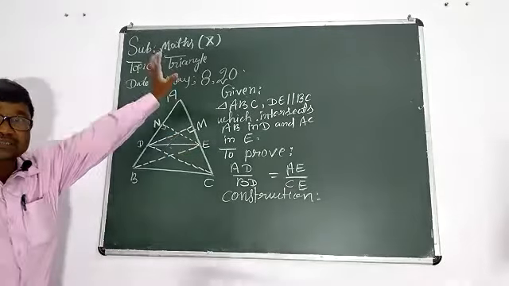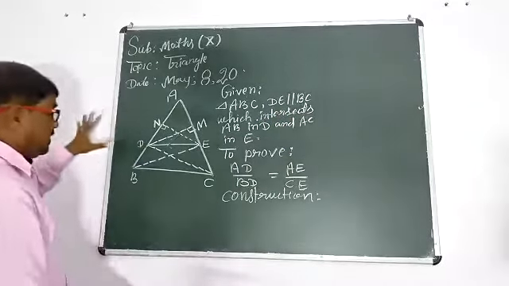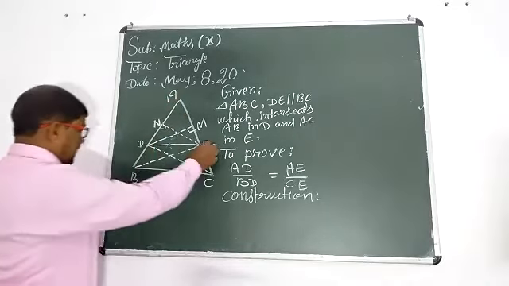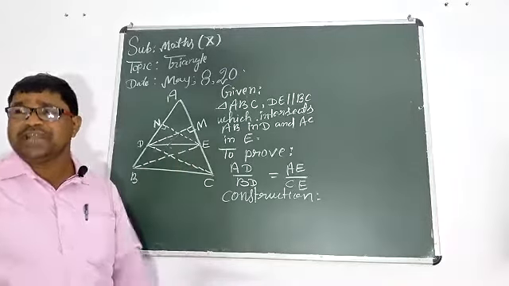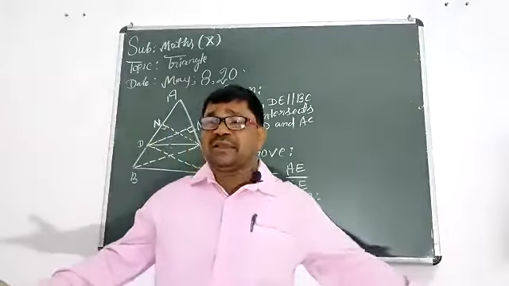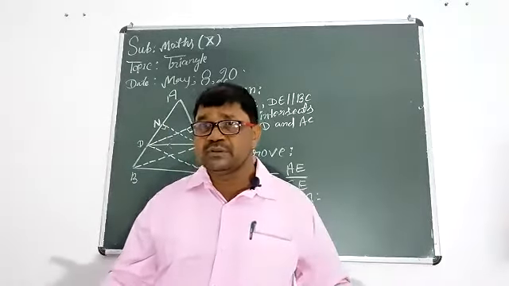Be serious. Follow me. Okay, look at the board. There are two triangles, one is ADE, another is BDE. We need the area. So how can we get the area without perpendicular?